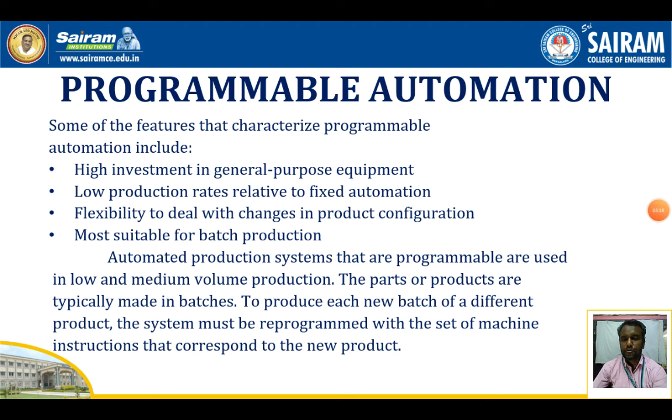So here also, by changing the setup of the machine, we can produce different varieties of products. Examples are NC machines as well as industrial robots. In both, we can change their operations. In NC machines, different varieties of products can be produced, and with the help of robots, we can perform different operations. So this is about the programmable automation system.